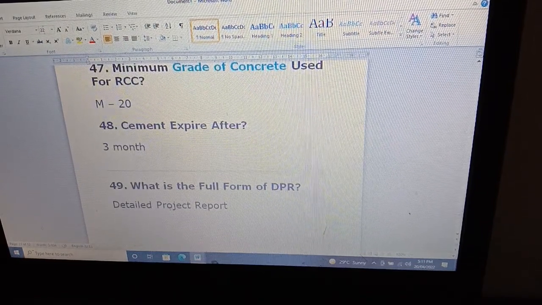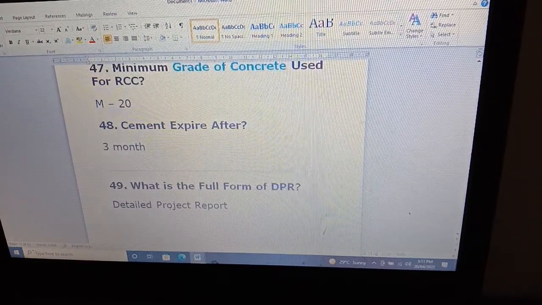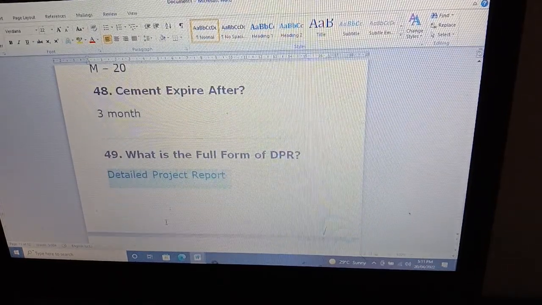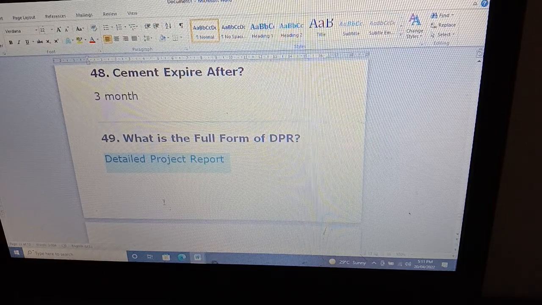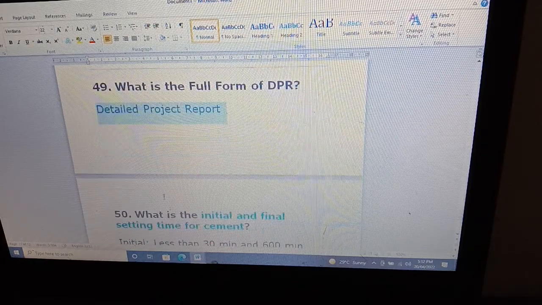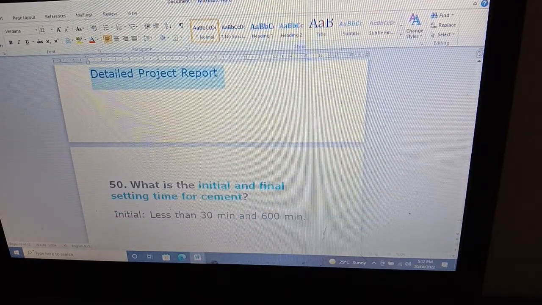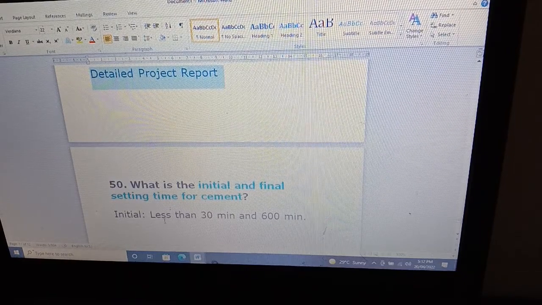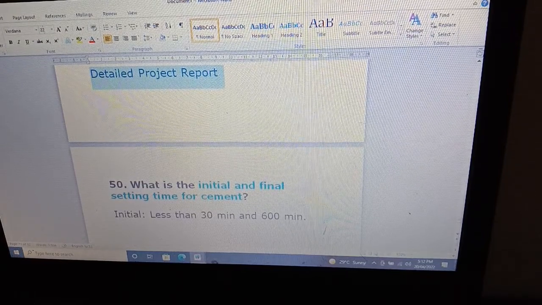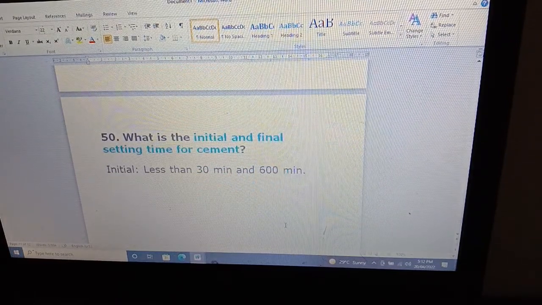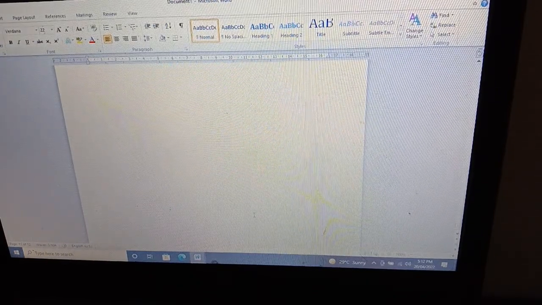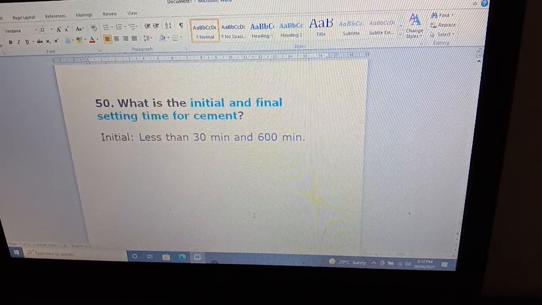What is the full form of DPR? Detailed Project Report. This is a very important thing in construction. You should write the detailed project report for the full estimation of the project. And the last question: what is the initial and final setting time of cement? Initial is 30 minutes and 600 minutes for final setting time. It means 10 hours.